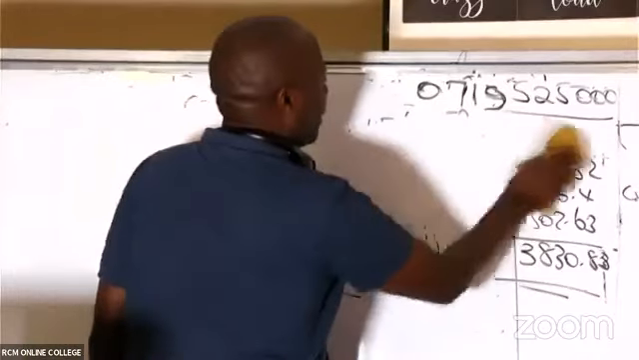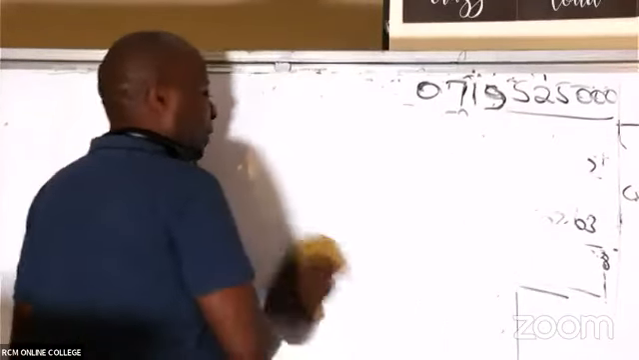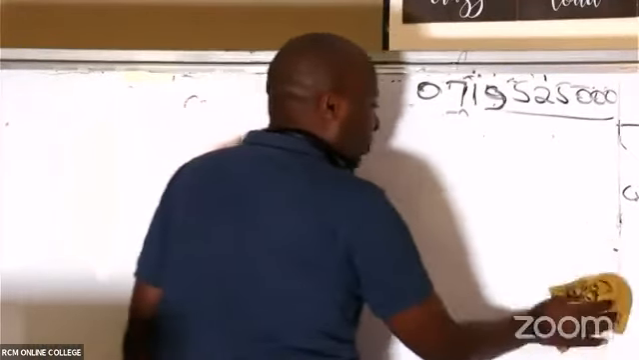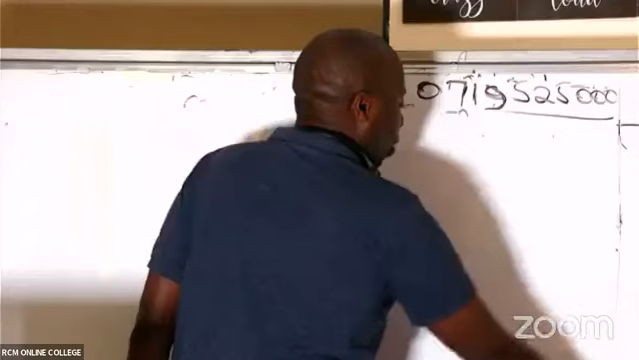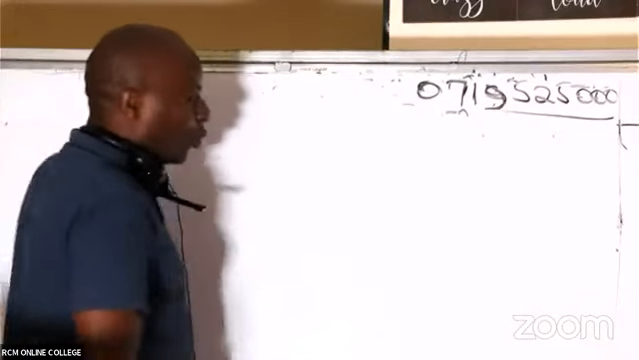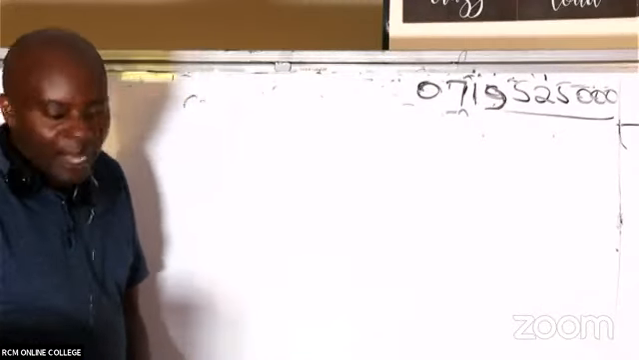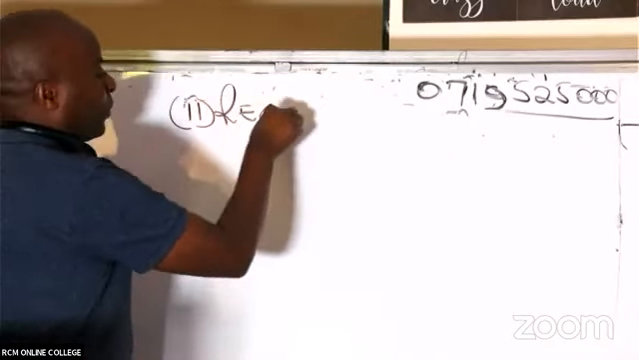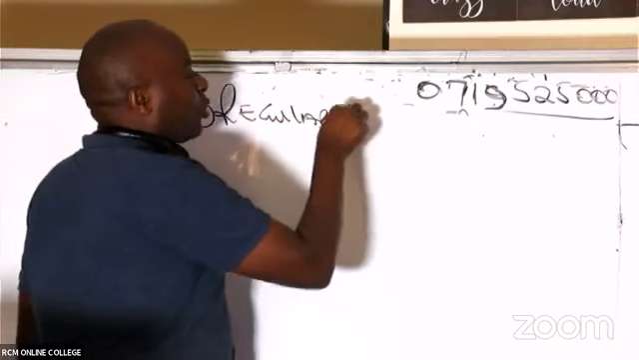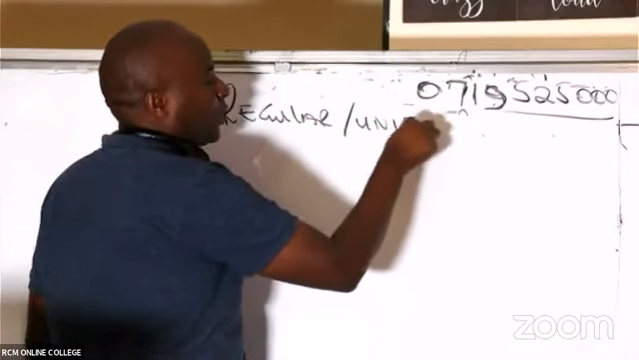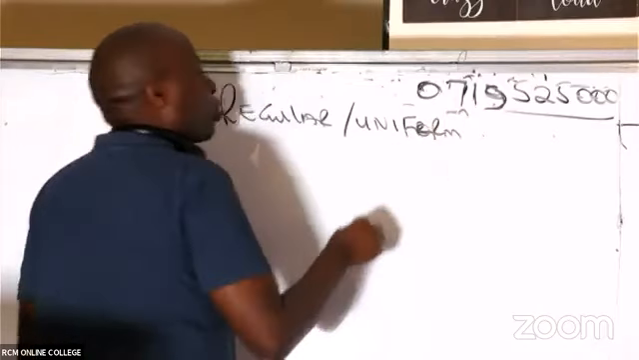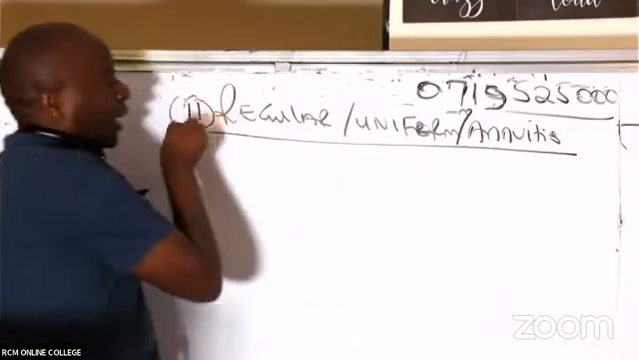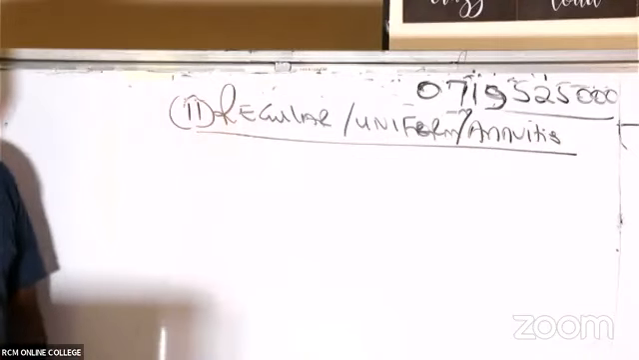Now, ladies and gentlemen, we have two types of cash flows. We have what we are calling irregular, which I've been able to deal with by showing you two good examples. And then number two, we have what we call the regular cash flows, also called the uniform cash flows, also called the annuities.